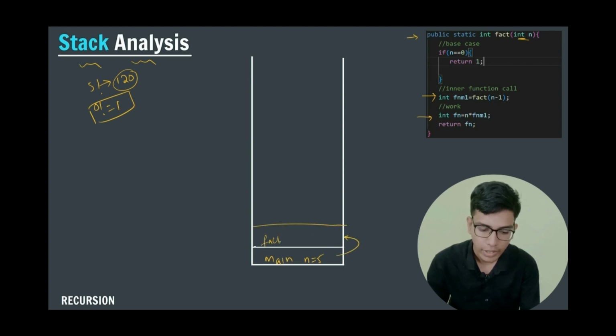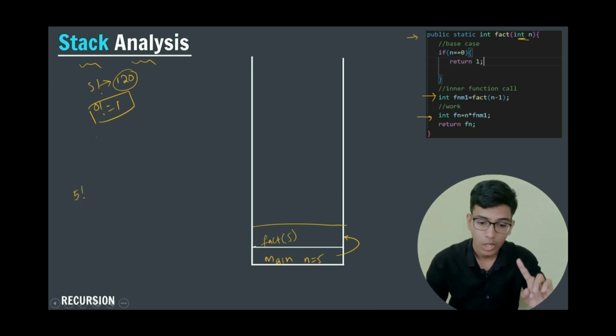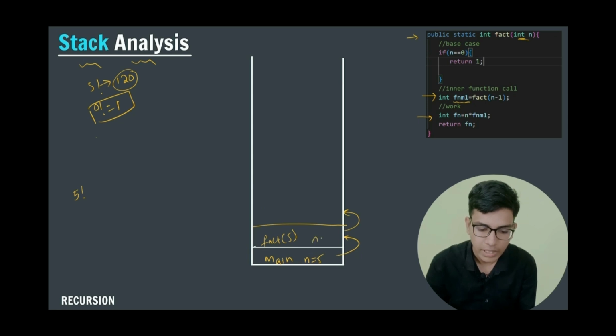Here, factorial of the nth number, and I will pass 5. So here I need to find out 5 factorial, but I don't know it. You can see that here n is not equal to 0, so it will not go into the if statement. After that it will come out, and I am going to calculate f of n minus 1. So I am calling f of n where n is equal to 5; now I am calling factorial of 4.